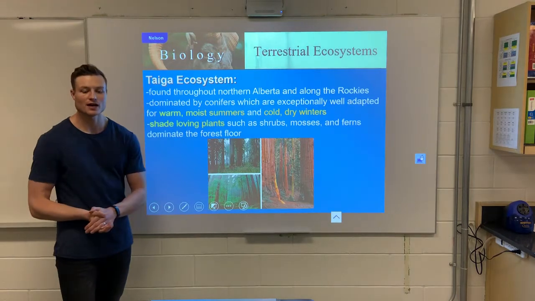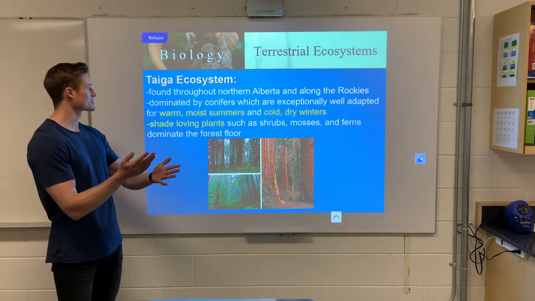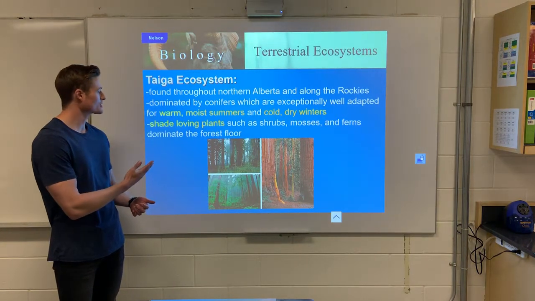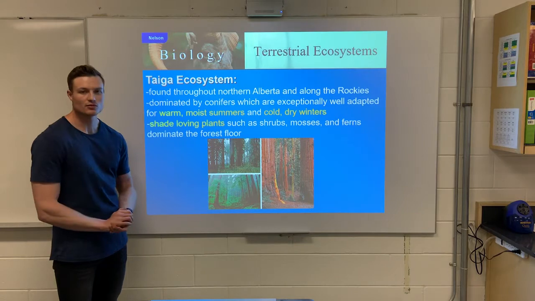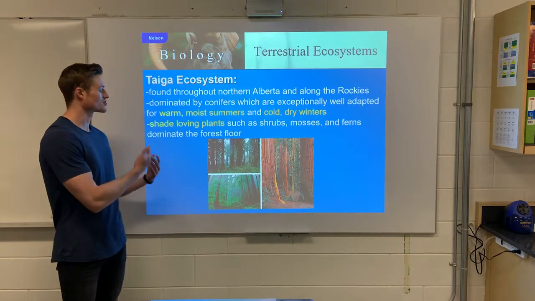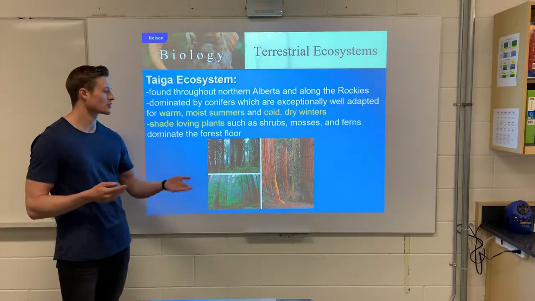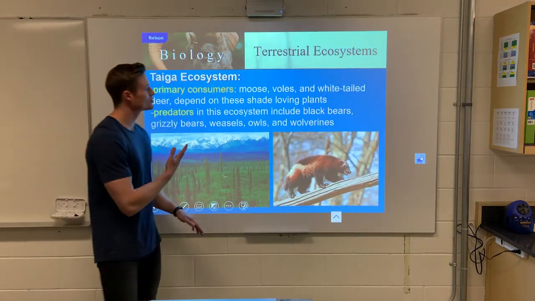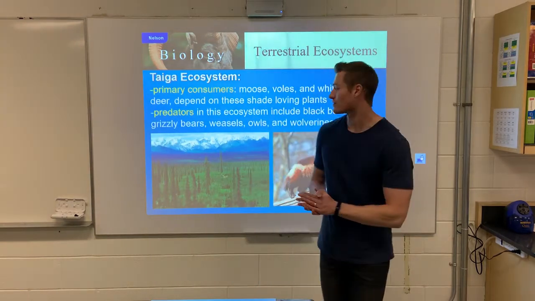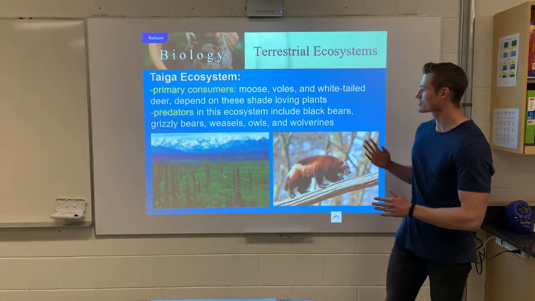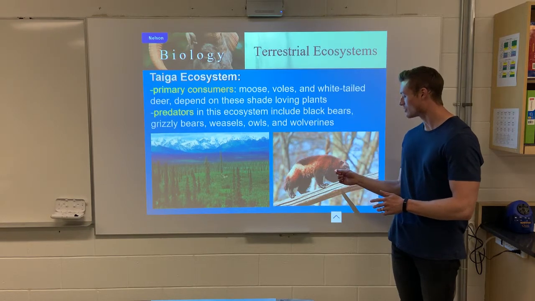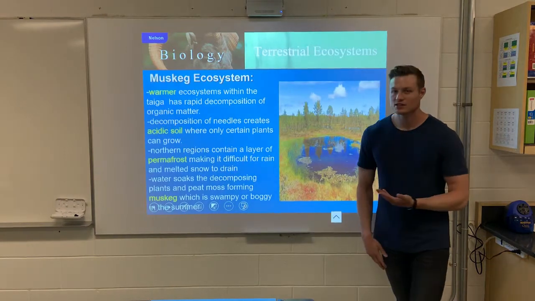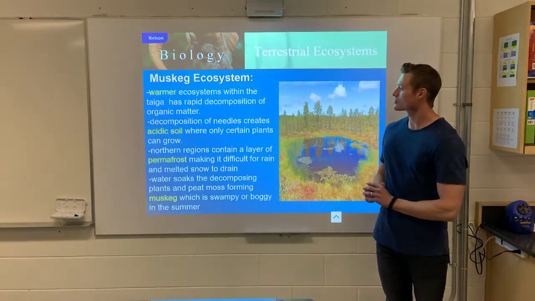Now within the taiga biome, we of course have the taiga ecosystem. So this would be, think northern Alberta, along the Rockies, coniferous trees adapted to warm, moist summers and cold, dry winters, lots of shade-loving plants because the trees are so large, shrubs, mosses, etc. In terms of animals, we're going to find moose and deer. We're going to find other predators like black bears and grizzly bears, weasels, owls, and this guy here, it's a wolverine.